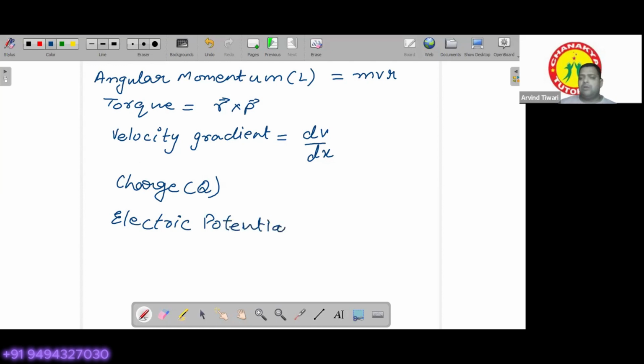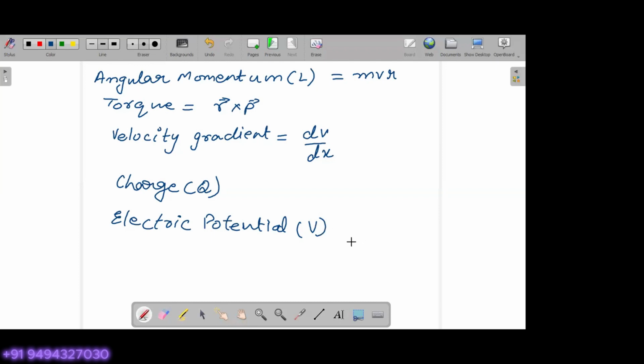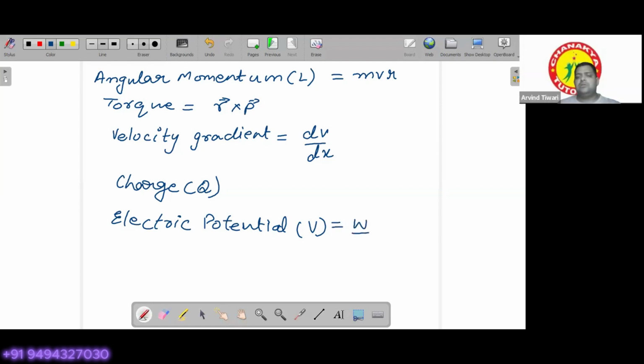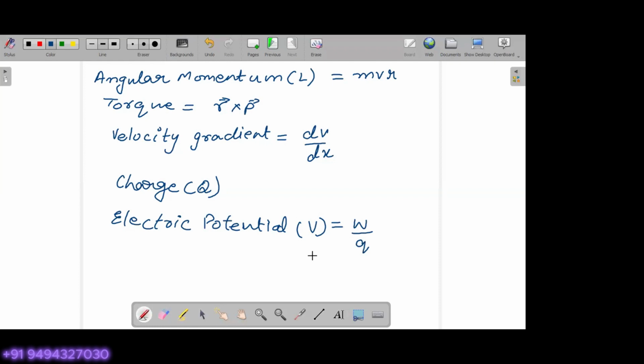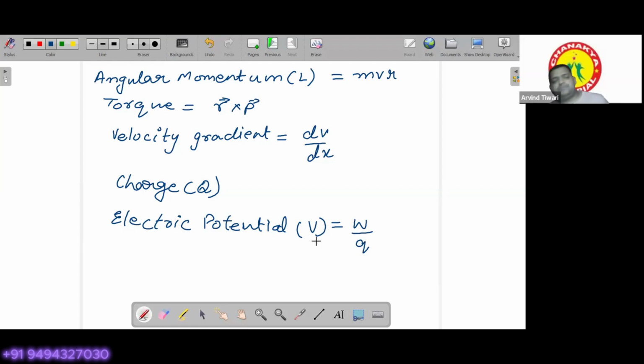So we will try one by one. Electric potential is denoted by the symbol V. As you have studied in class 10, can you tell the formula of electric potential? Does anyone remember it? It's not IR. Electric potential is W over Q, work done per unit charge.